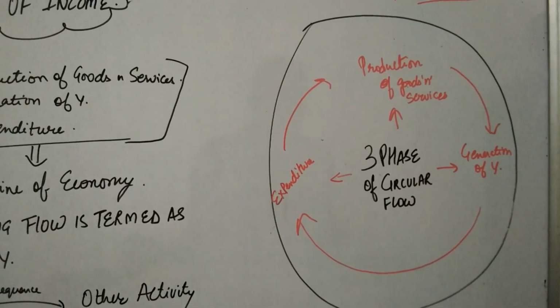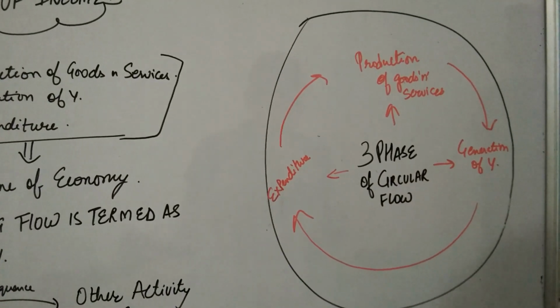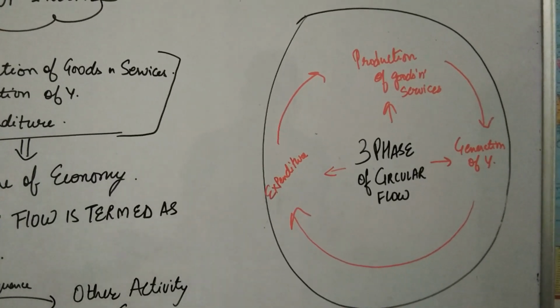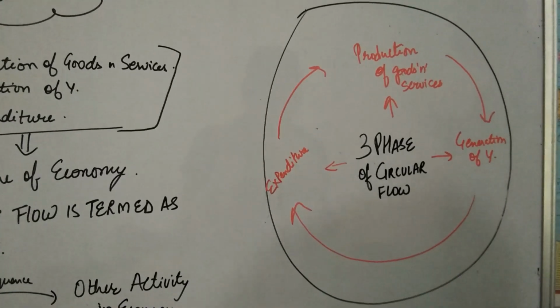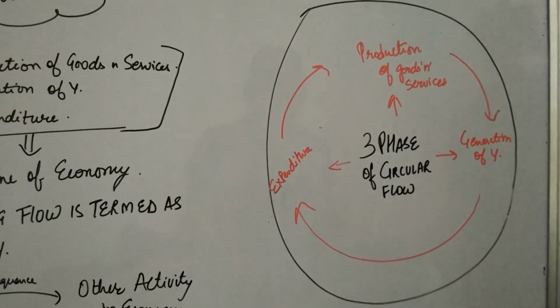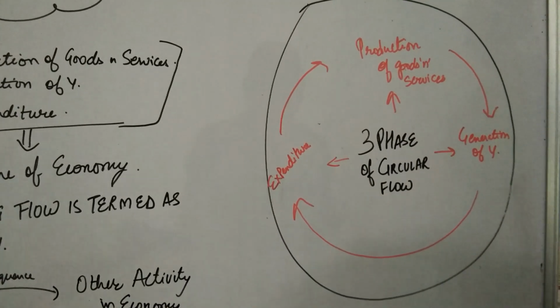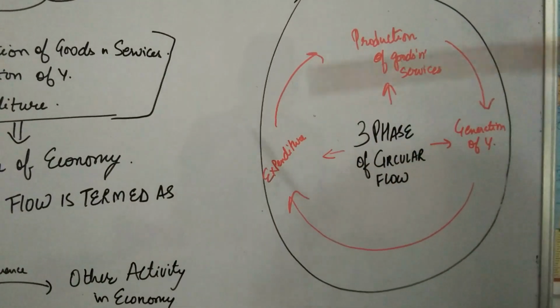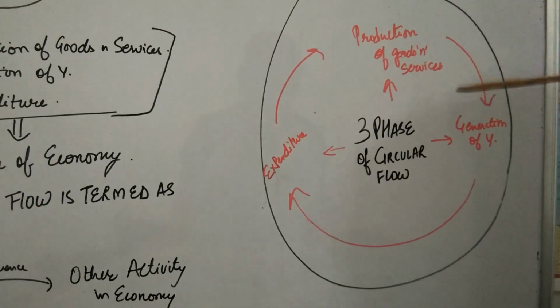As you all know, the household sector is the owner of the factors of production. The producer sector pays some factor payments to the household sector. Therefore, the household sector has the income, and the income is spent by them in the form of expenditure in buying these goods and services.